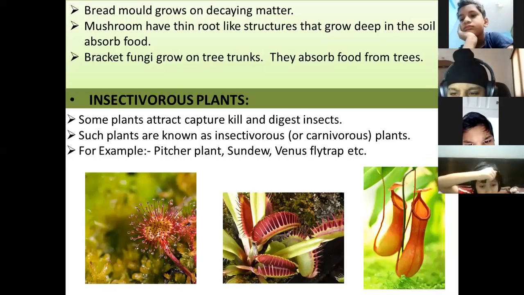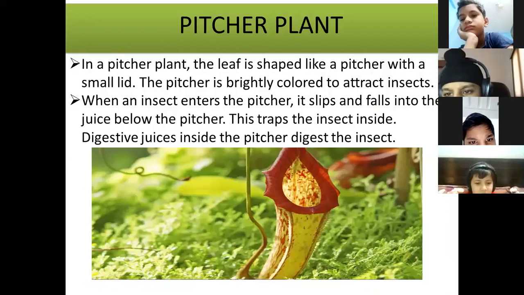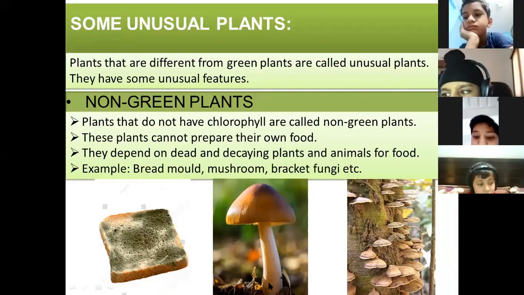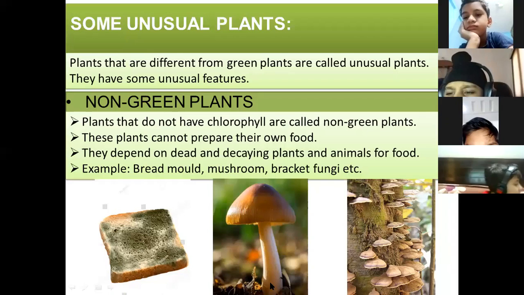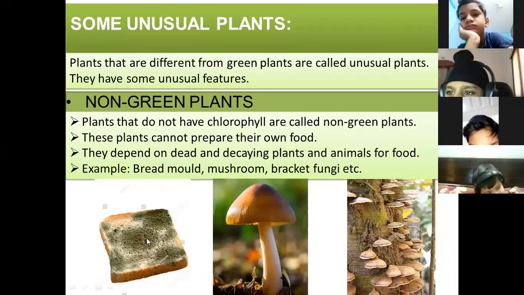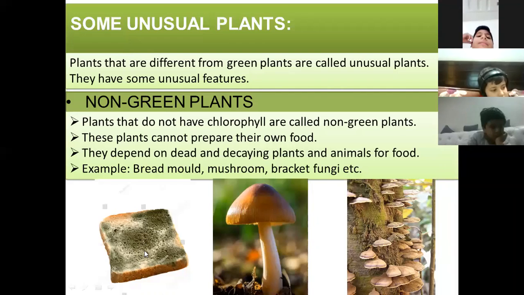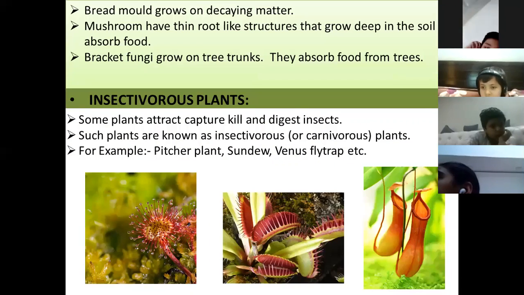And bracket fungi grow on tree trunks. Check this. These bracket fungi grow on tree trunks and they get their food from the tree. Mushrooms have roots that go inside the soil and they get food from the soil. And this bracket fungi, this greenish part, they grow on decaying matter. In this way, these non-green plants take their food.